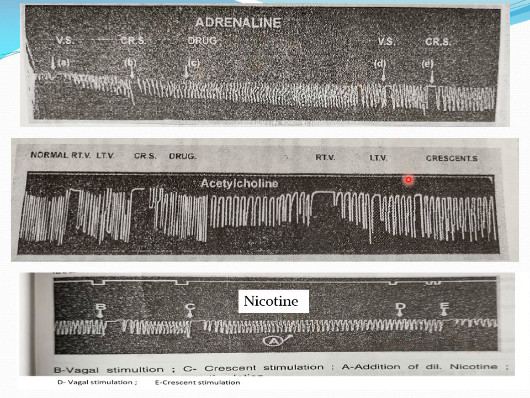If you observe all these three graphs, what is the difference in the stimulation of the vagus and crescent? The difference is that everywhere there is an inhibition except on stimulation of the vagus after administration of the